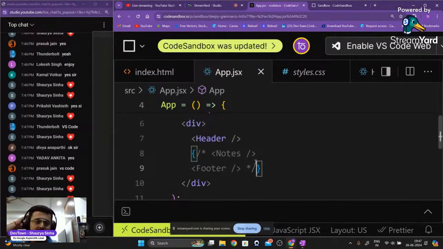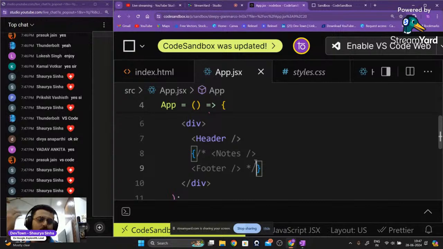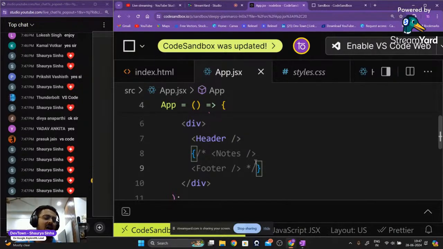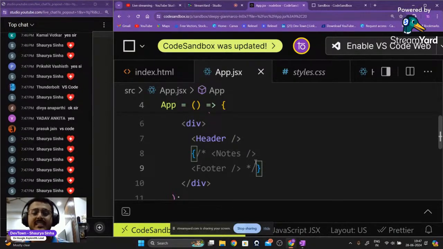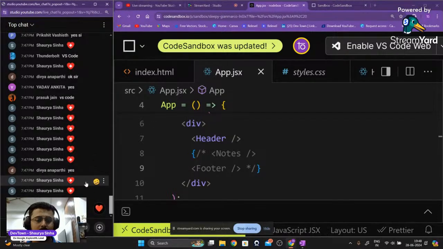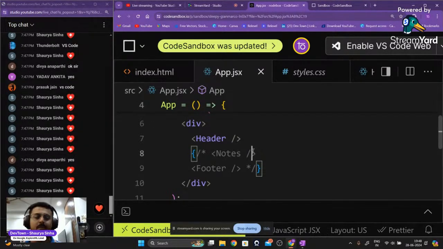Now I want you guys to let me know how can I create the notes component, guys. Can somebody let me know that? What is the process of creating the notes component? What are the steps I should follow, guys? Please let me know.